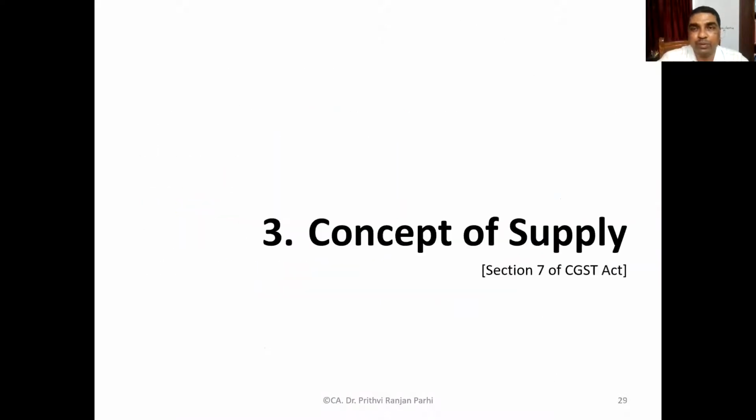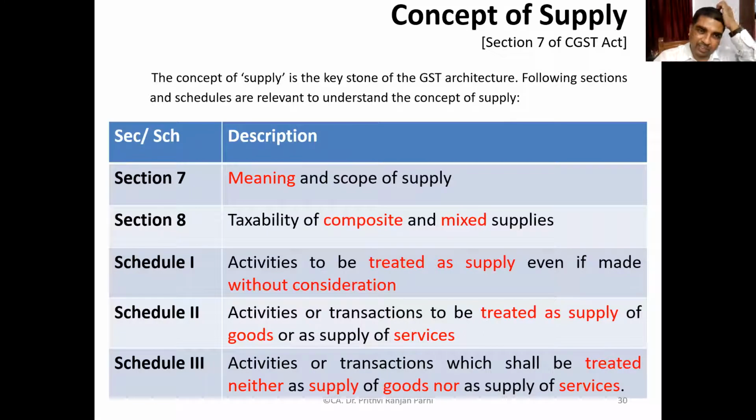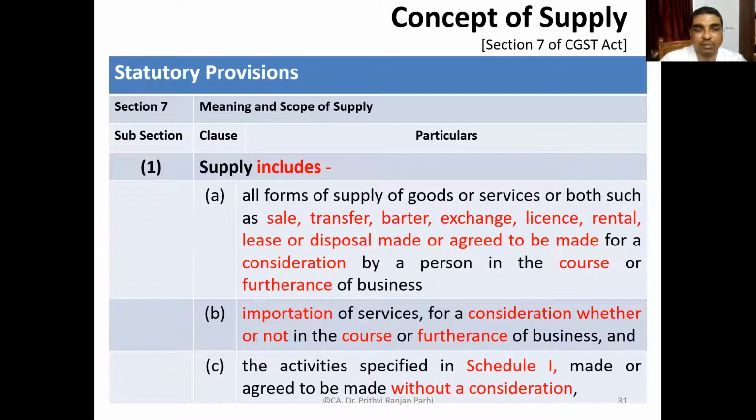Then we'll move to section 7, which deals with the concept of supply. Again, we'll see what exactly supply includes and how consideration is relevant in relation to supply, how the connection with business is relevant in relation to supply, and what are goods and what are services. All these things we'll be learning one after another.